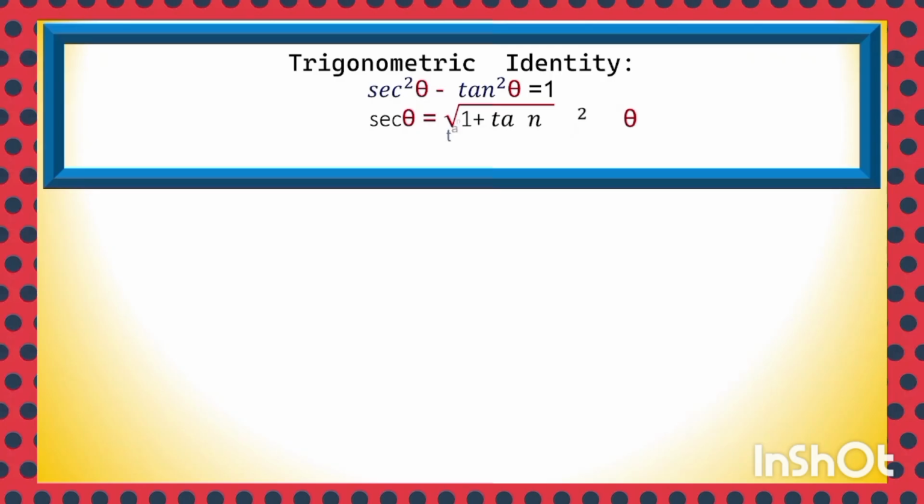Sec square theta minus tan square theta is equal to 1. So we can write sec theta in terms of tan theta, and tan theta in terms of sec theta. Sec theta is equal to square root of 1 plus tan square theta. Tan theta is equal to square root of sec square theta minus 1.